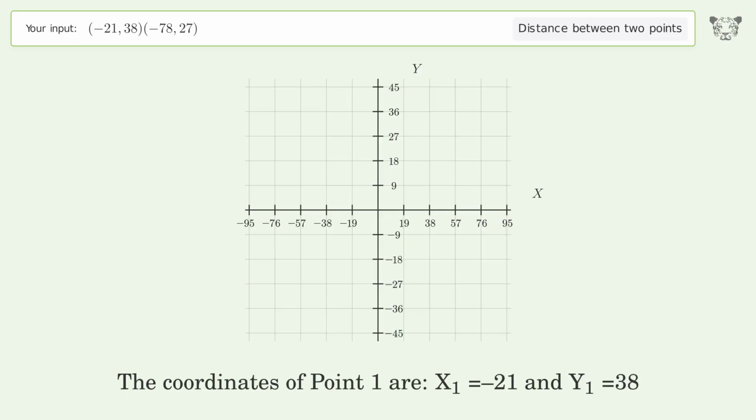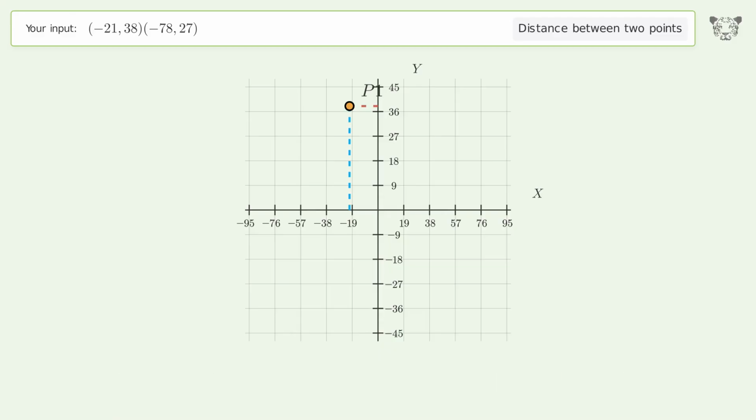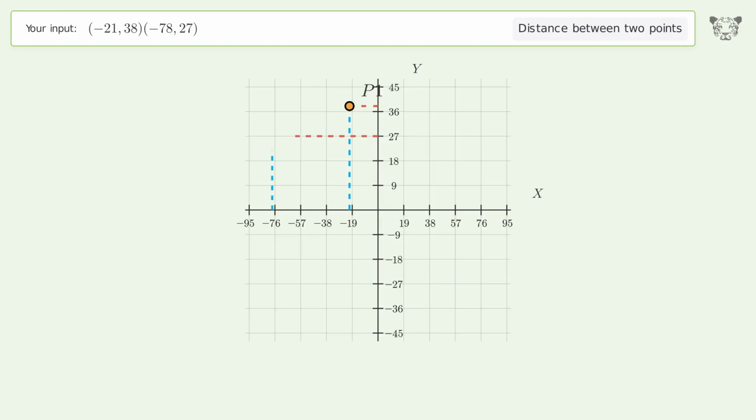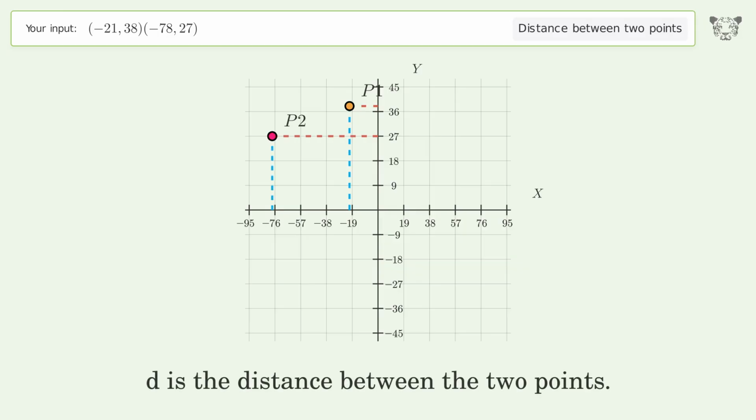The coordinates of point 1 are x1 equals -21 and y1 equals 38. The coordinates of point 2 are x2 equals -78 and y2 equals 27. D is the distance between the 2 points.